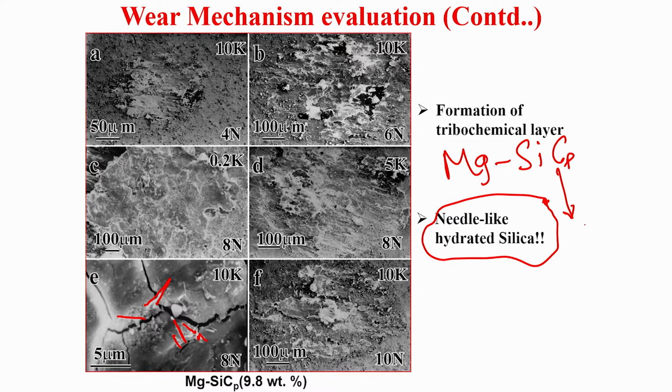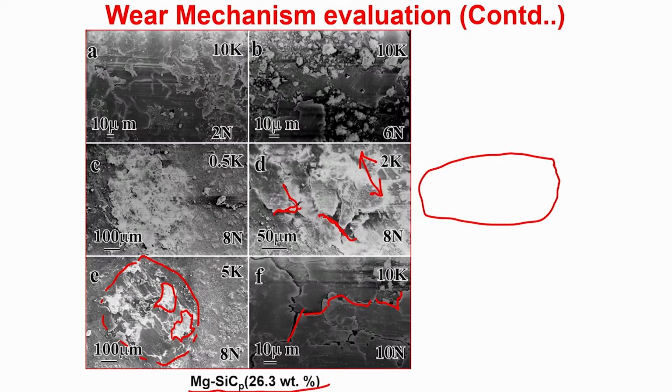Magnesium silicon carbide particulates can form silica, or the silica reacts with H2O and can form Si(OH)4. So, all these tribochemical reactions can take place very well on these fretting surfaces, and that can lead to this kind of needle-like silica formation.